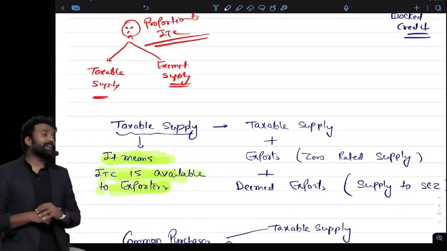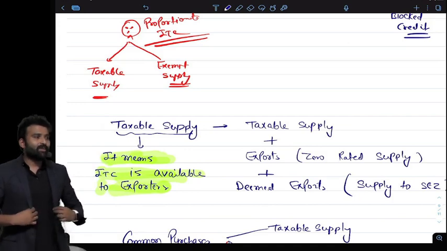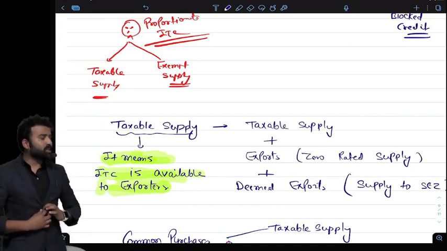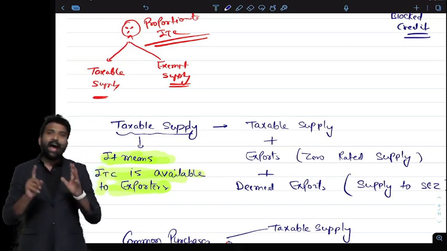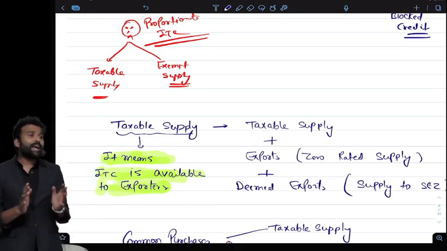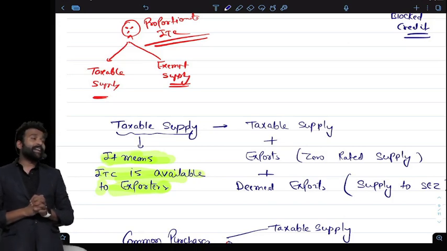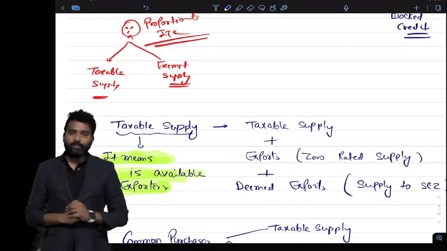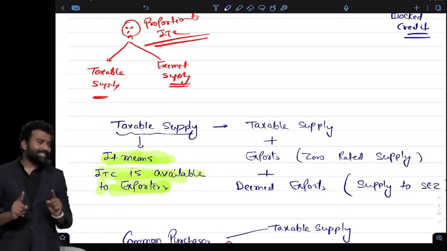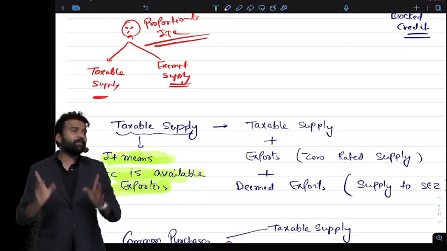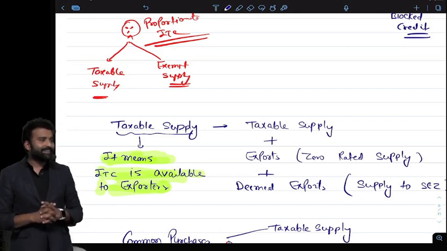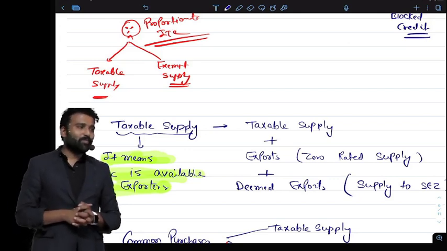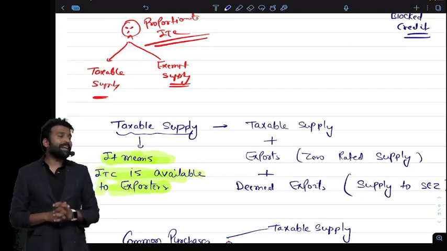Actually, export is treated as zero rated supply. So if I am supplying goods outside India, or if I am supplying goods to SEZ, I am an exporter, I don't have to pay any GST. It will be treated as zero rated supply. But the point arises is, can the exporter claim the credit? Even if he is not liable to pay tax, can he claim the credit?